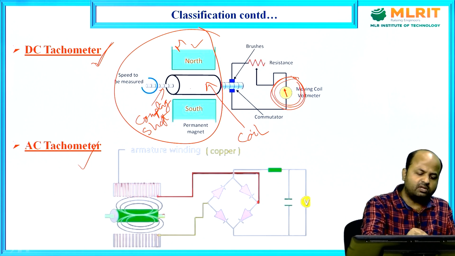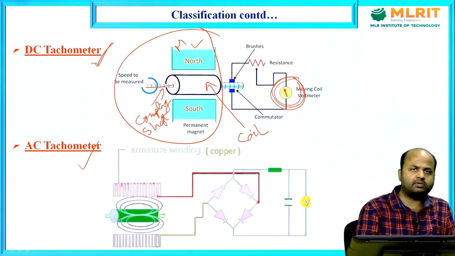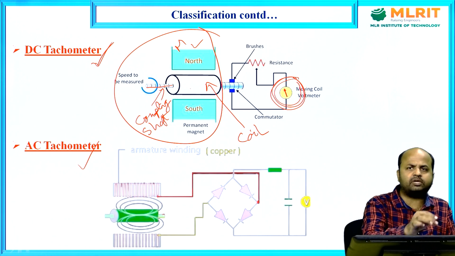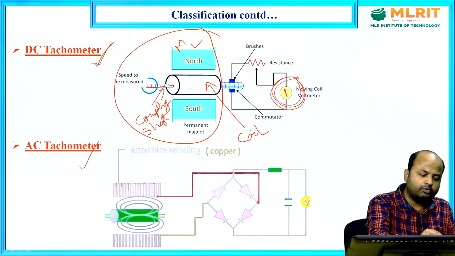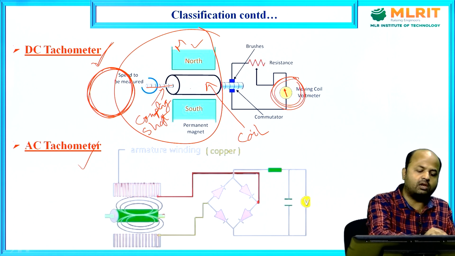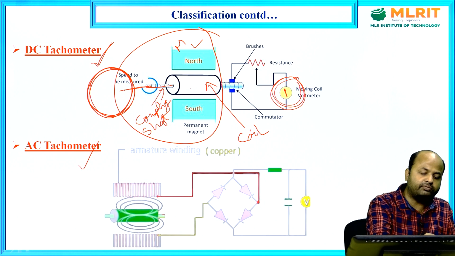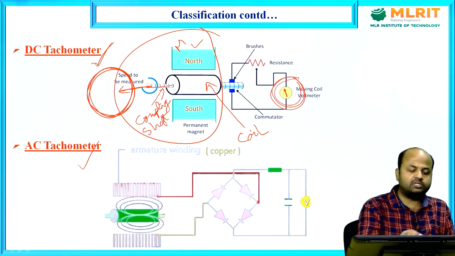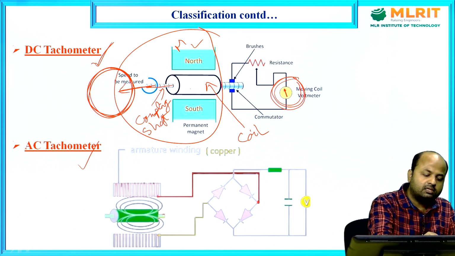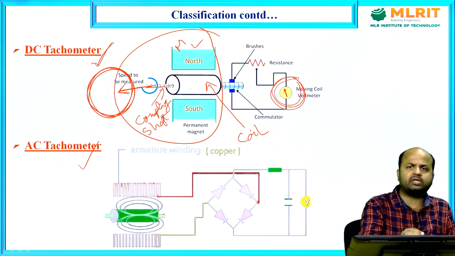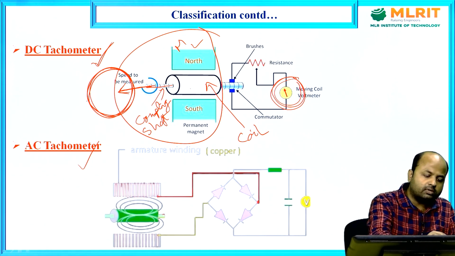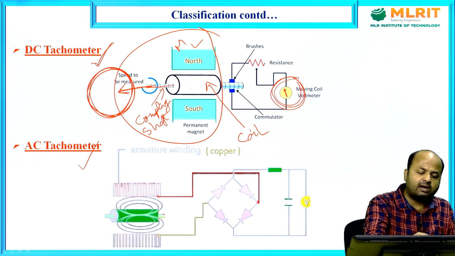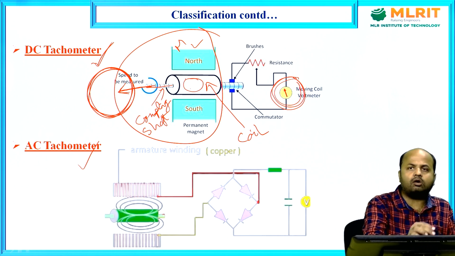Suppose this is the coupling shaft and I want to measure the speed of any rotating object. Suppose I take one wheel and connect this coupling shaft to it. I just couple this shaft to the rotating object. If the object rotates, this shaft will also rotate and consequently this coil will also rotate.